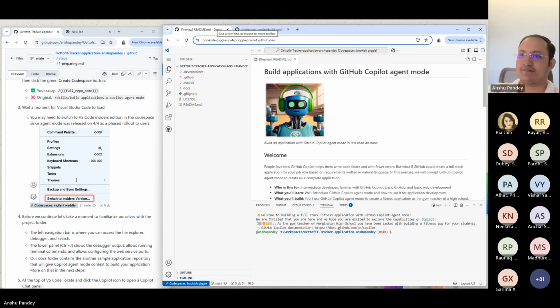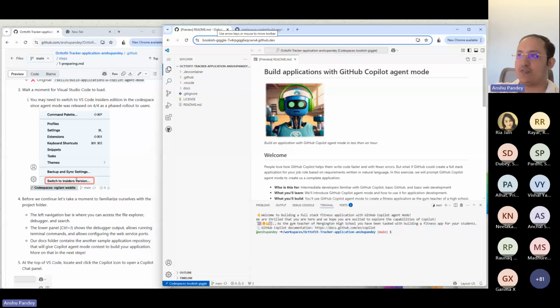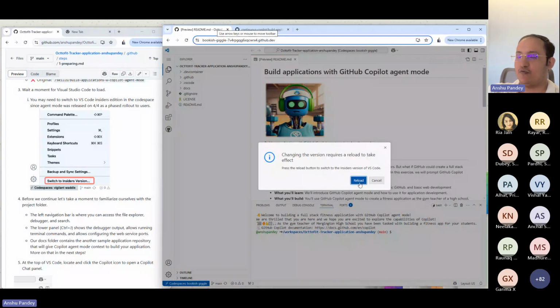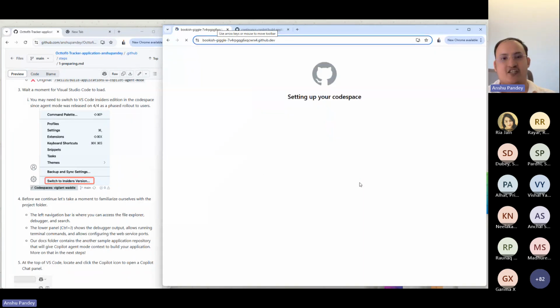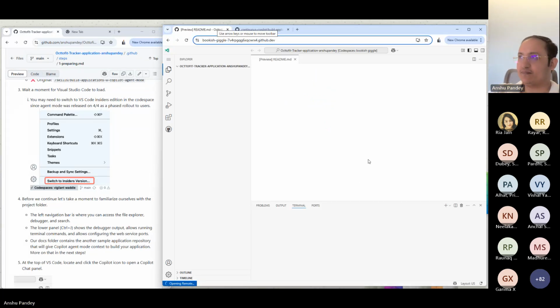Once we're here, you can see in the settings icon the option to switch to Insiders version. So if you click on the settings icon on the bottom left corner, Settings, Switch to Insiders Version. I'll set reload. So Copilot agent mode is only available at the moment in the VS Code Insiders version.